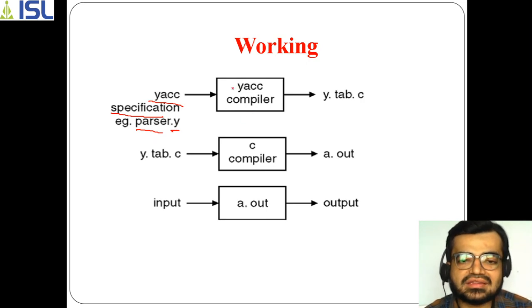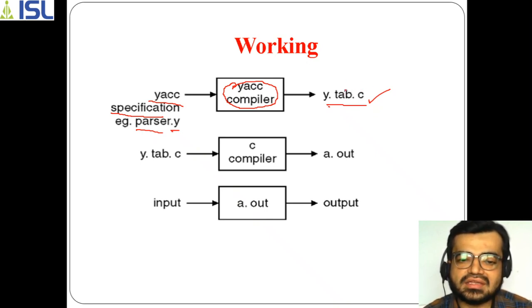Now this uses the YACC compiler. What is the role of the YACC compiler? The program which has been taken with the name parser with an extension of .y, it takes as an input, and it gives you a relevant C file for the given program. That's why the extension for this file is .c, which refers to a C file.